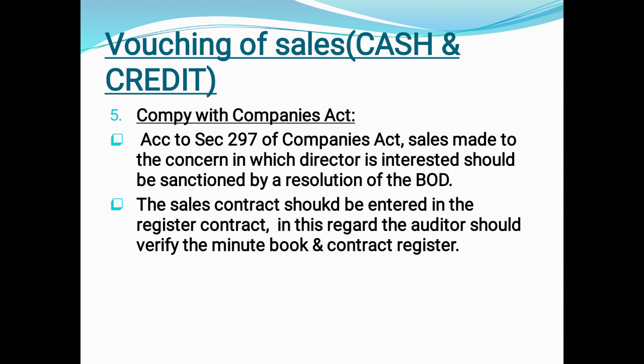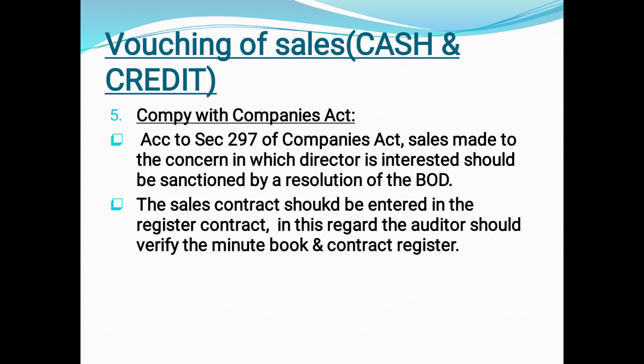Then comply with the Companies Act. According to section 297 of the Companies Act 1956, sales made to a concern in which a director is interested should be sanctioned by a resolution of the board of directors.